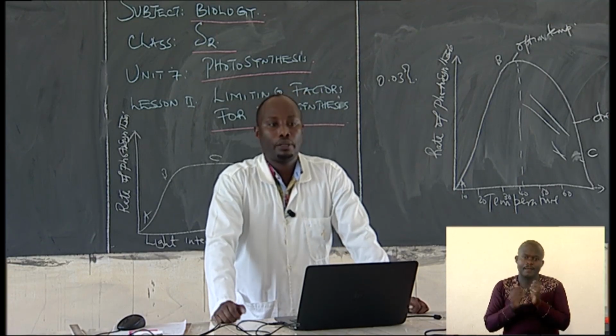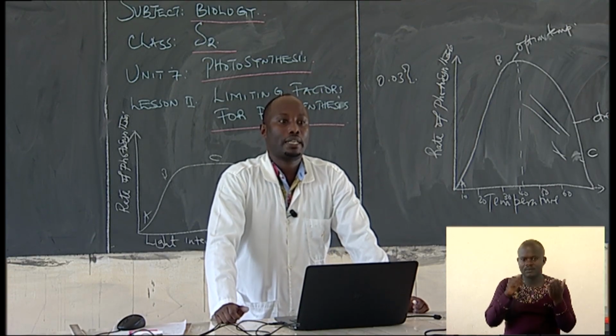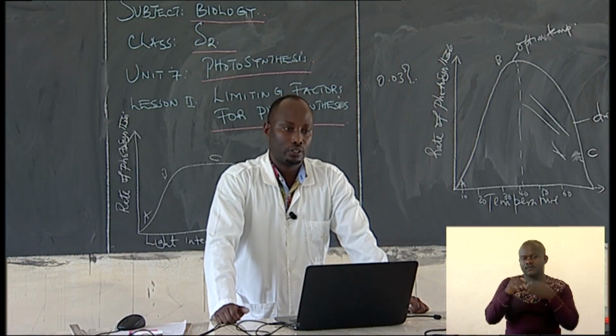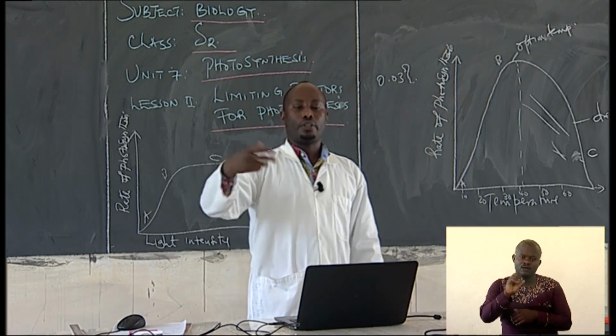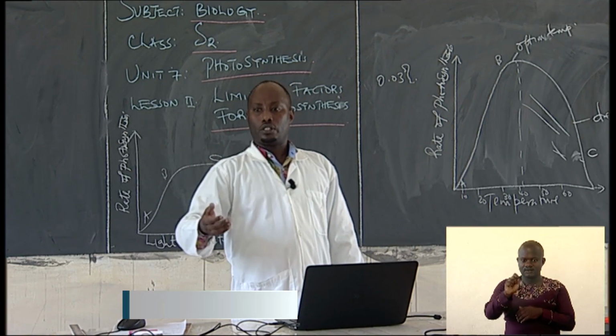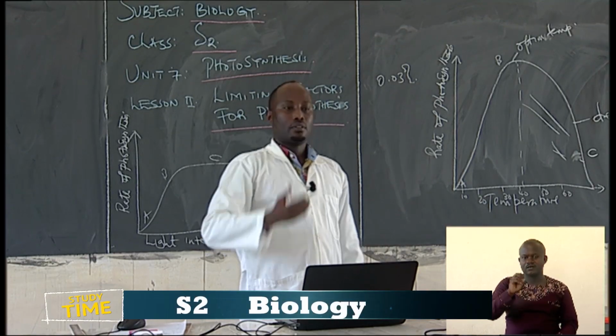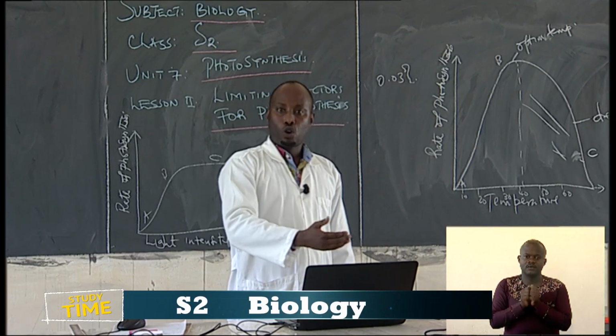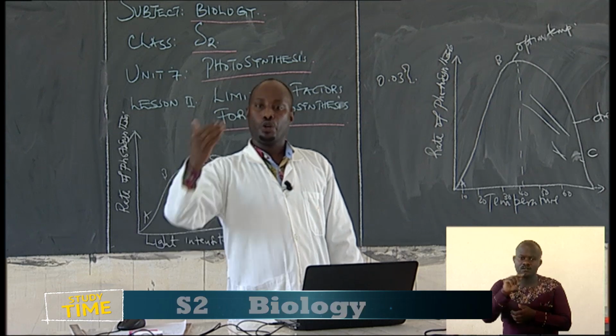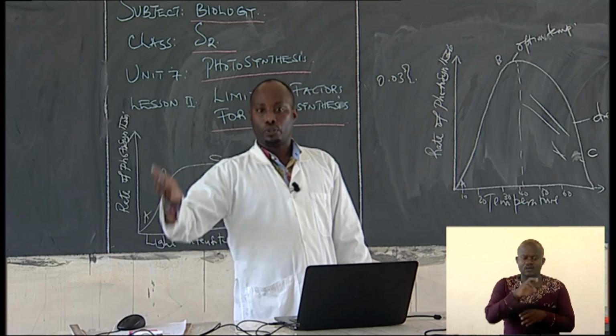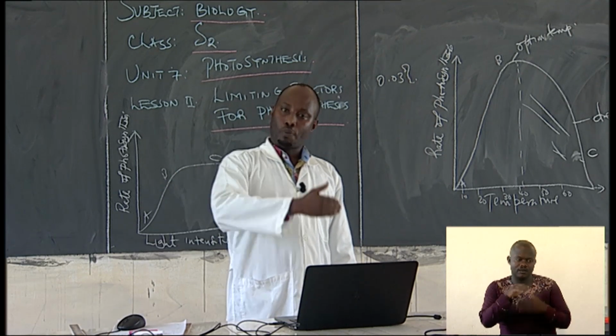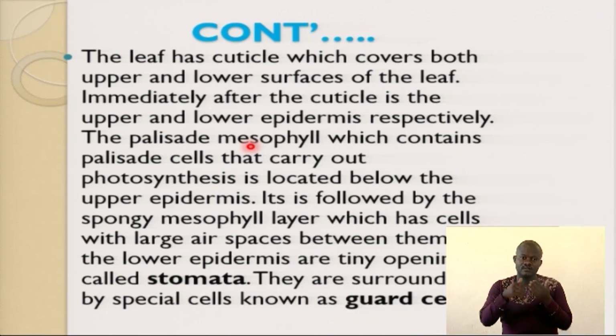And we have the palisade mesophyll layer, which contains palisade cells that carry out photosynthesis. Why do you say that the palisade mesophyll layer carries out photosynthesis? There are numerous chloroplasts, and we're talking about adaptations. Numerous chloroplasts, more photosynthesis. Fewer chloroplasts, less photosynthesis.